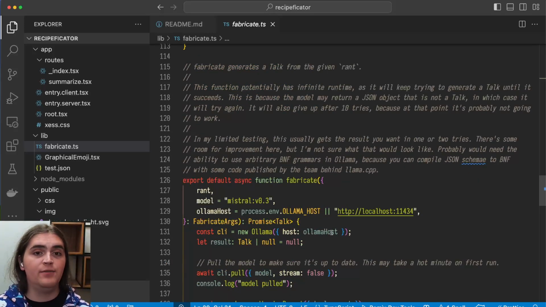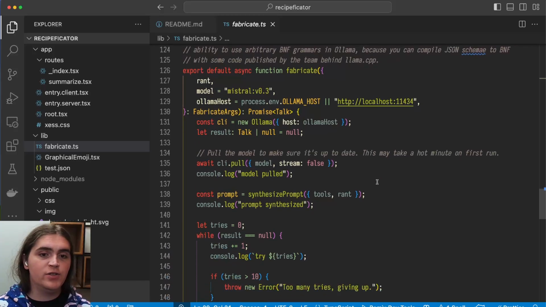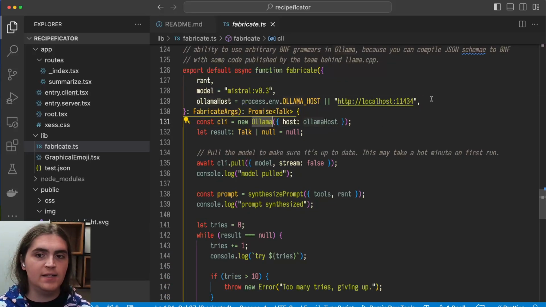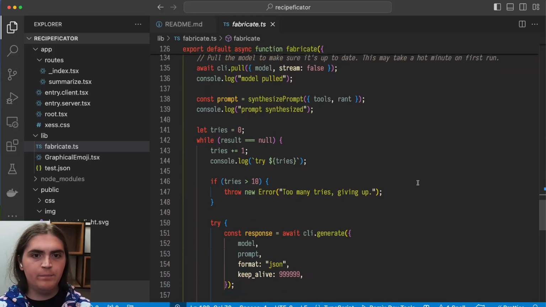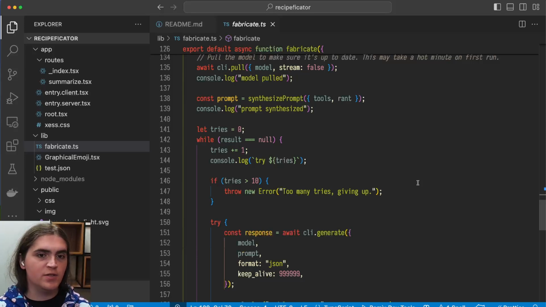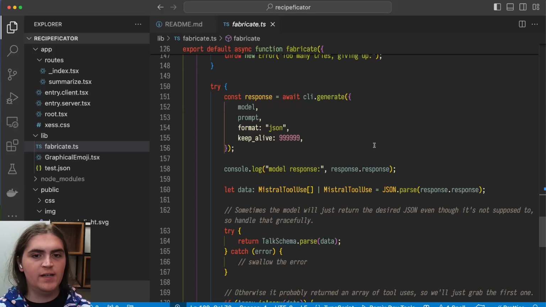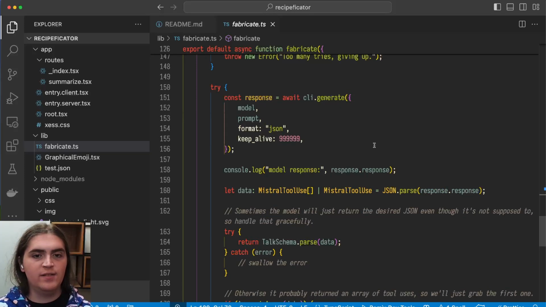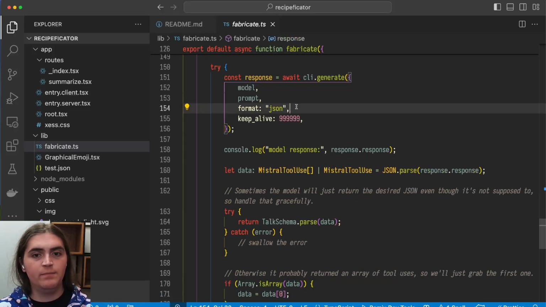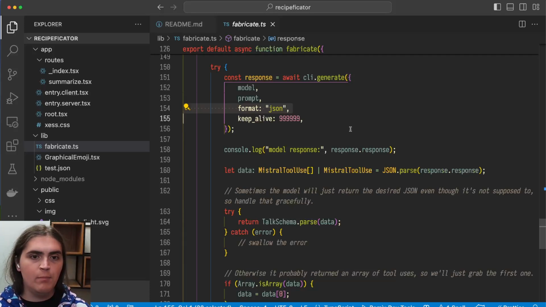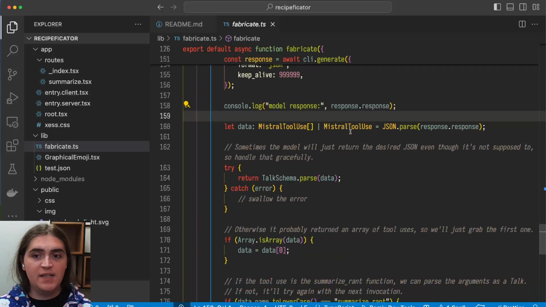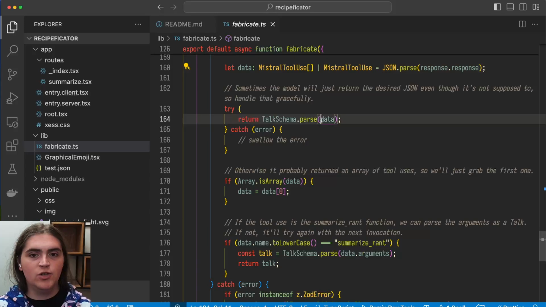through the fabricate function. The fabricate function calls Ollama against the desired host. It pulls the newest version of Mistral just to be safe, and then it tries in a loop to generate a brand new response with the JSON format. When you use the JSON format with Ollama, it will be impossible for the model to generate anything but valid JSON. This means that we can parse it with JSON.parse in JavaScript,